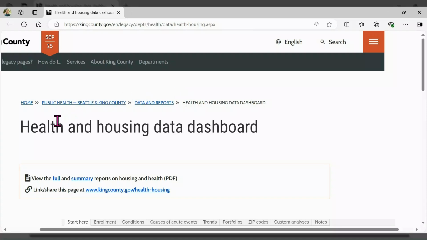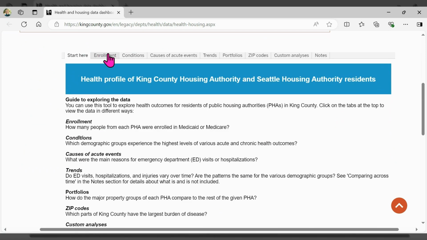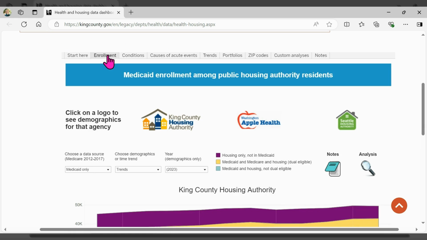The Health and Housing Dashboard shows the health of residents supported by King County Housing Authority and Seattle Housing Authority. For more information and reports, visit kingcounty.gov/health-housing. The Enrollment tab shows Medicaid and Medicare enrollment numbers for each housing authority.